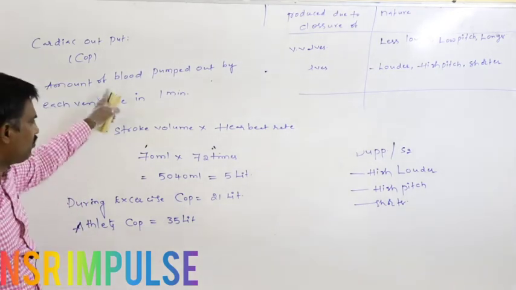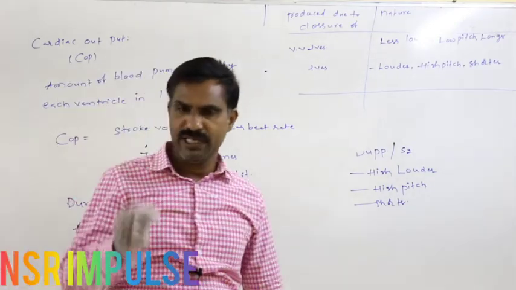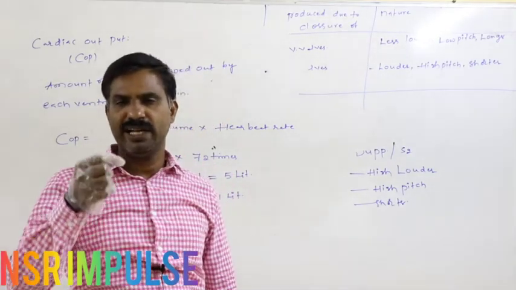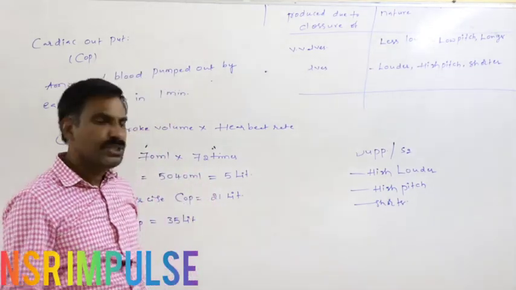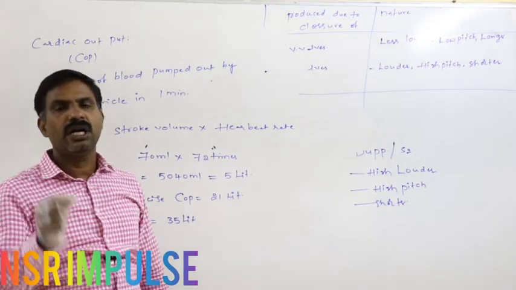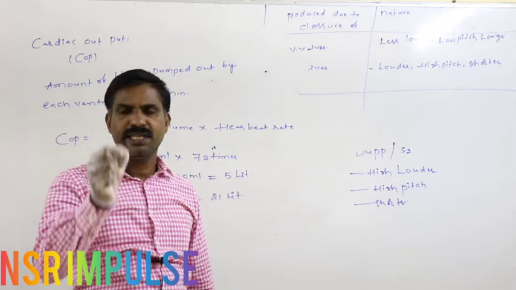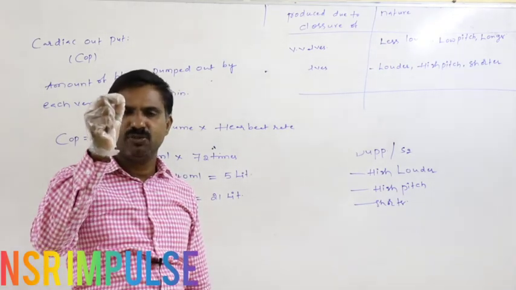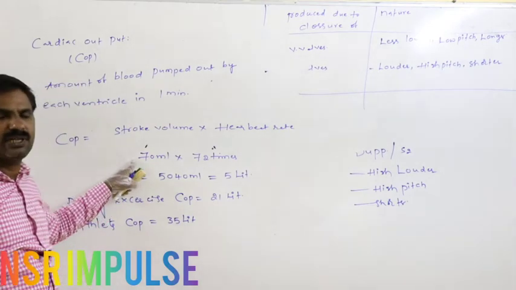So once again I want to repeat that. What is the cardiac output? Before going to that, at first you have to recall what stroke volume is. During the ventricular contraction, how much blood is pumped out by each ventricle is said to be the stroke volume, that is 70 ml.